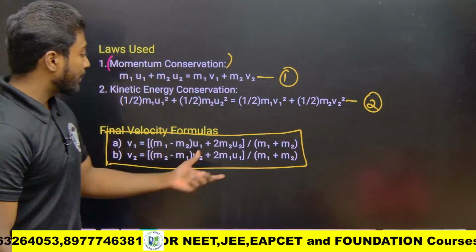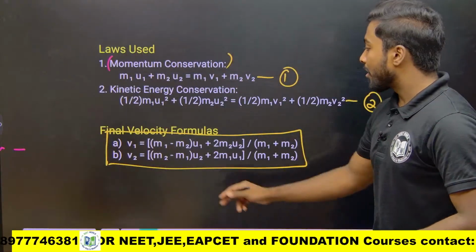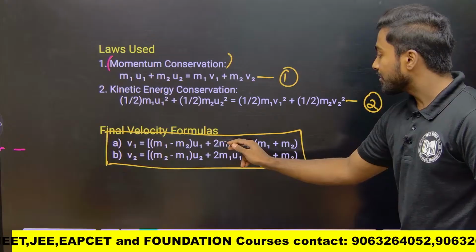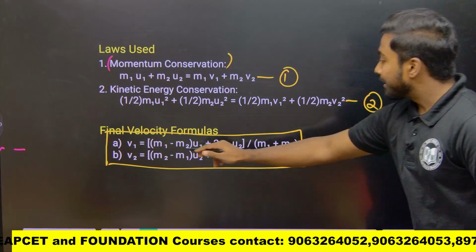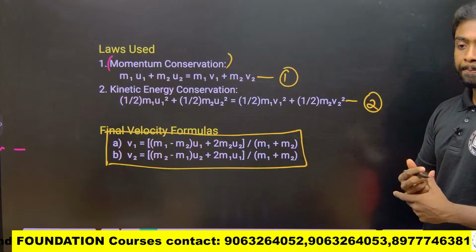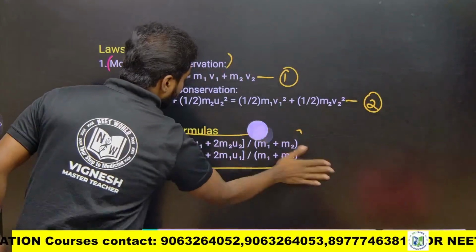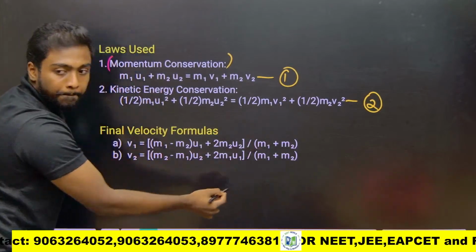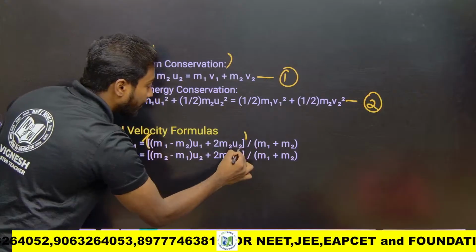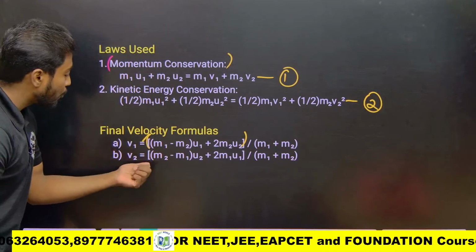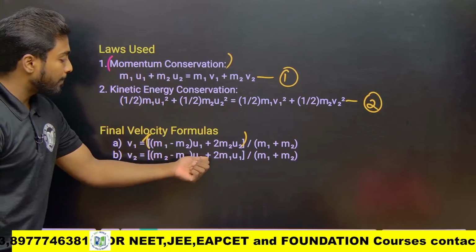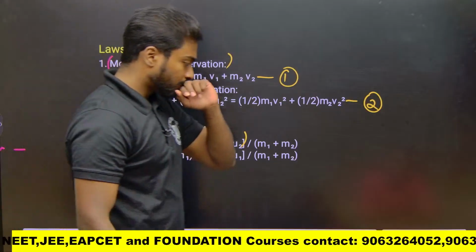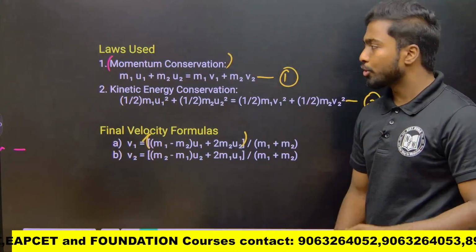I have not done the derivation, I have given the formula directly, where we can use V1 and V2. V1 is M1 minus M2 times U1 plus 2 M2 U2, in a square bracket, totally divided by M1 plus M2. You can see here clearly. Similarly for V2, M2 minus M1 times U2 plus 2 M1 U1, by M1 plus M2. These are the formulas for the head-on collision.